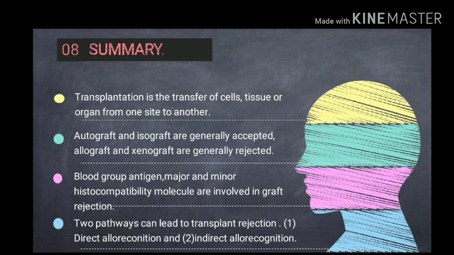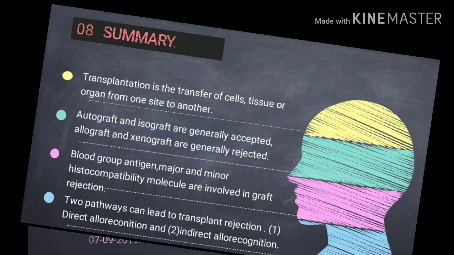Blood group antigens and MHC molecules are involved in the graft rejection. The recognition of the transplant organ occurs by direct and indirect methods. They detect and reject the transplanted organ. Rejection of the transplant occurs in the instance where the immune system identifies the transplant as foreign, triggering a response that will ultimately destroy the transplanted organ or the tissues.